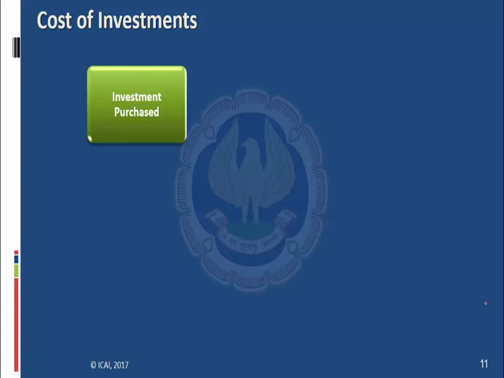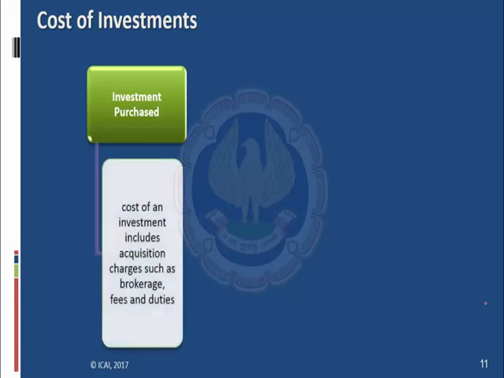So the first thing is investment purchased. If the entity has acquired an investment, then the cost of an investment includes acquisition charges such as brokerage fees and duties. So let's say I have purchased 100 shares of Infosys Limited. The cost of those shares is 1000 each, so the cost of 100 shares is 1 lakh rupees. For purchasing those shares, I have to pay a brokerage of 1%, so the brokerage is 1000, and I have to pay a stamp duty of rupees 500.